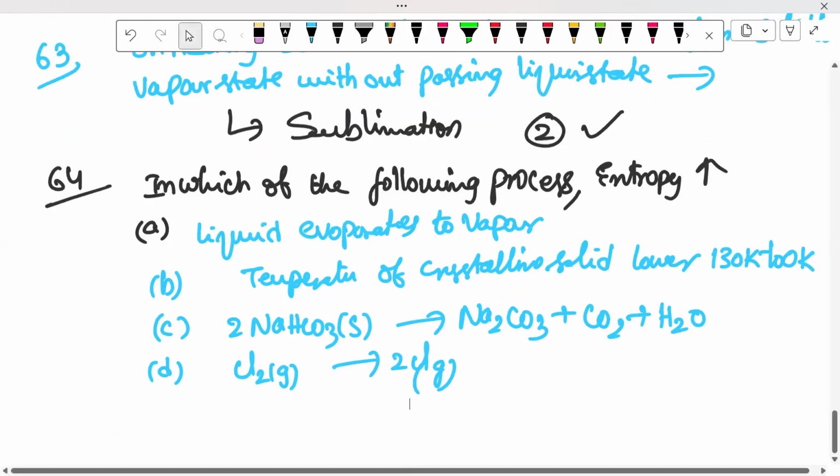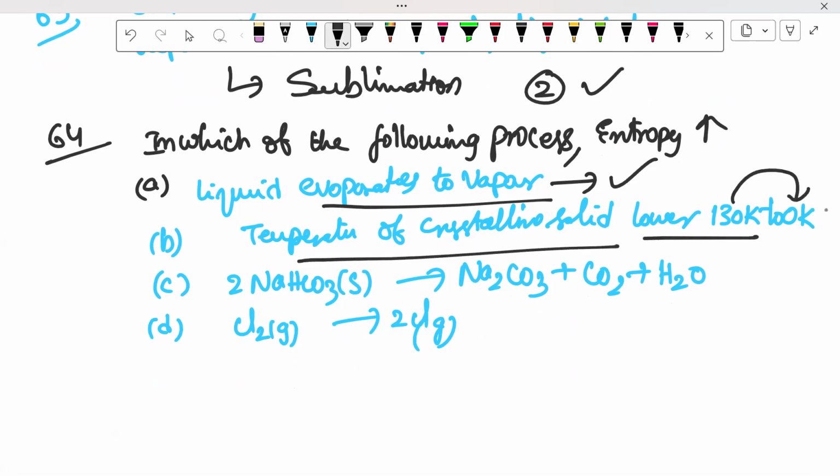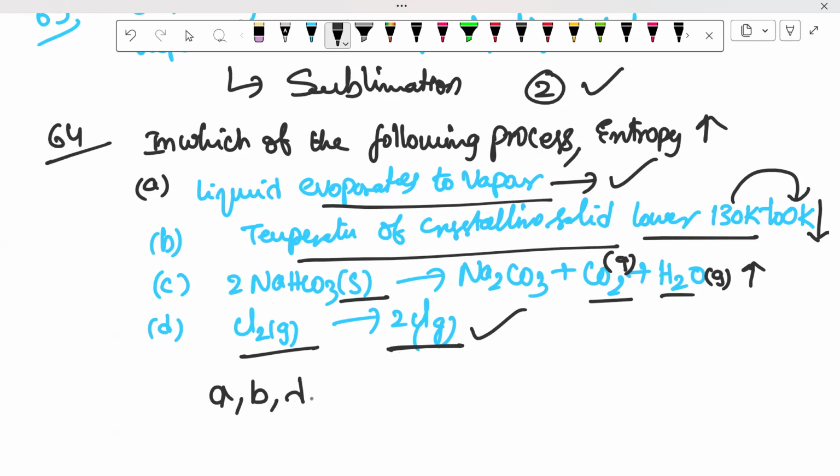Choose the correct answer from the following. In these four options, liquid evaporates to vapor. Evaporating to vapor means gas, more randomness, so entropy increases. Temperature of crystalline solid lowered: temperature decreases means entropy decreases. Here solid converts into gaseous molecules, due to that entropy increases. Here also Cl2 is converted into more gaseous atoms. Due to that, finally A, C, and D.